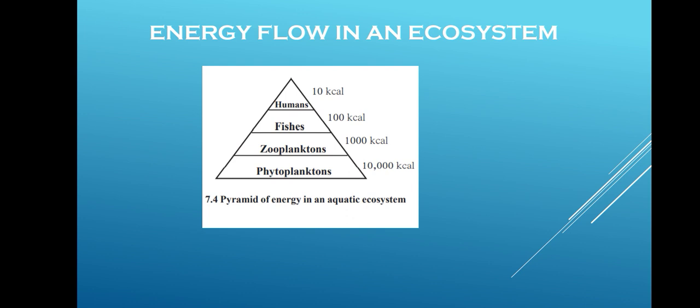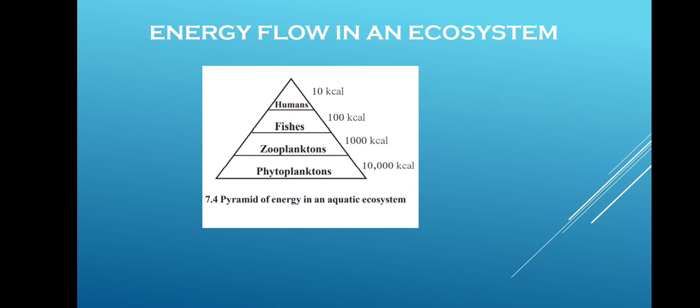Now after the death of the apex consumer, their energy becomes available to the consumers. At such a moment, fungi and other microorganisms decompose the bodies of the dead animals. They are also known as the decomposers. In this process of obtaining food from the remains of organisms, decomposers convert them into simple carbon compounds, and these substances easily mix with air, water and soil, from where they are again absorbed by the plants and incorporated into the food chain. So in this way you can see how the energy transport takes place.